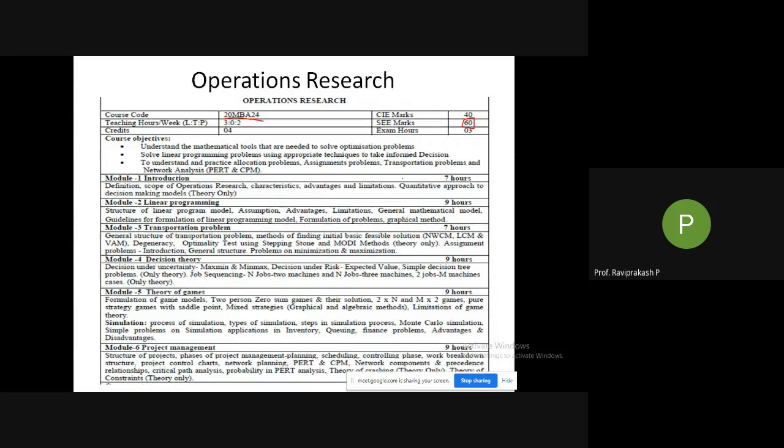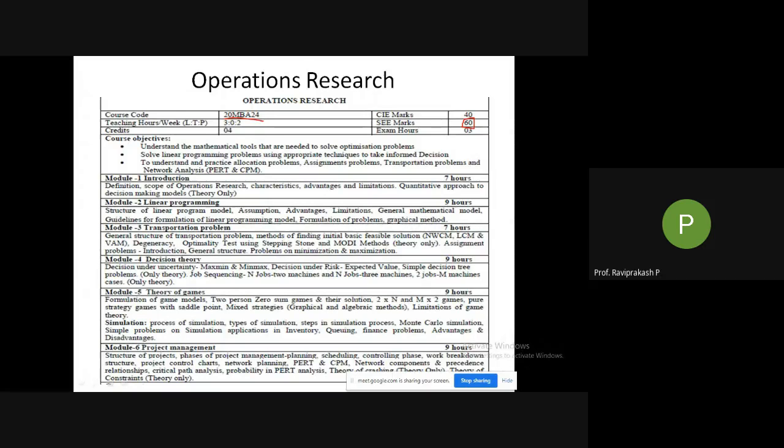We call this LPP actually. Your linear programming is given. Linear programming problems we call LPP. In general we call it linear programming, so if we are solving problems, we add problems there, LPP. So: structure of linear programming model, assumptions, advantages, limitations, general mathematical model, guidelines for formulation of linear programming model, formulation of problems, and using the graphical method.